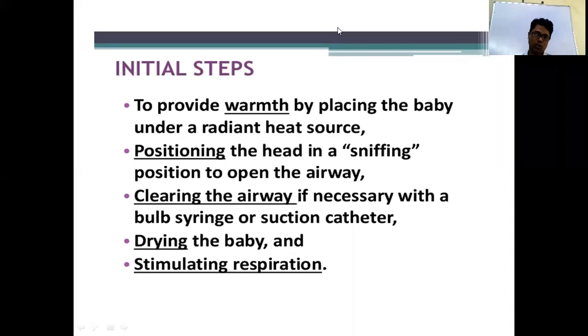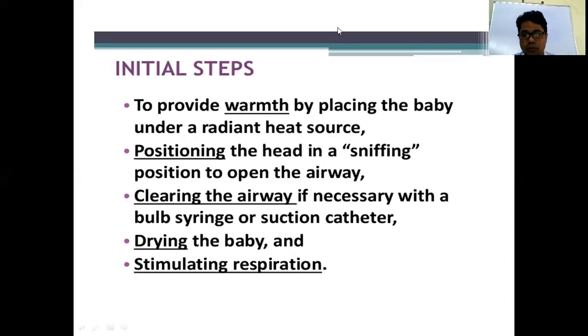Also, during cleaning or touch, the baby will gasp, which is a stimulus for breathing. So you have to clean the mouth first, then the nose. If the baby has copious secretions in the mouth, turn the baby's head to one side so that all the collection is in the cheek, and then suction. For suction, a bulb suction is good. If bulb suction is not available, for central suction you have to use a suction catheter.